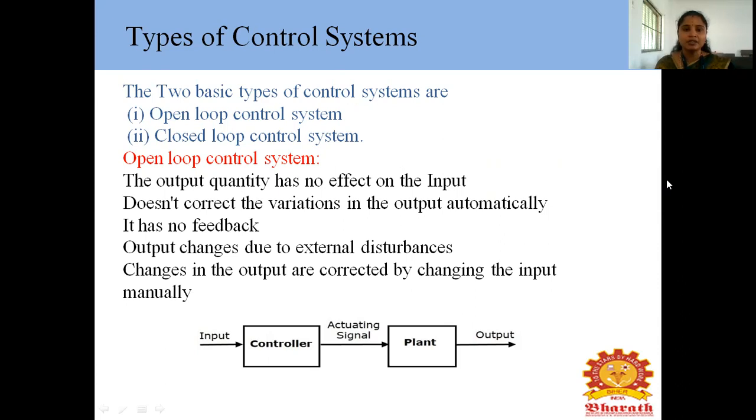Why are we not using the feedback signal? This is the open loop. Since we are not using the feedback signal, the output is corrected by changing the input signal manually. This is the block diagram: the input is given to the controller, the controller output is given to the plant, and finally we get the output.